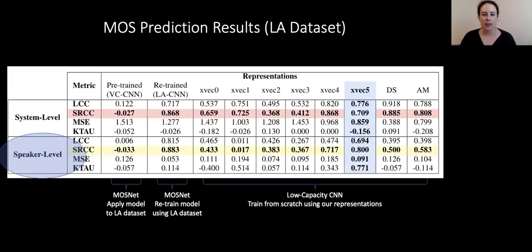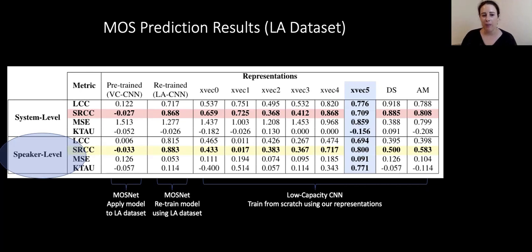So here is a large table of our first set of results. Now this is the correlation between the ground truth MOS scores from the LA dataset and our predicted MOS scores from our different systems. They're aggregated in 2 different ways. One is at the system level, and the other is at the speaker level. In this work, we're particularly interested in how different speakers contribute to the overall quality of a TTS system, so we'll focus our discussion on the speaker level results.